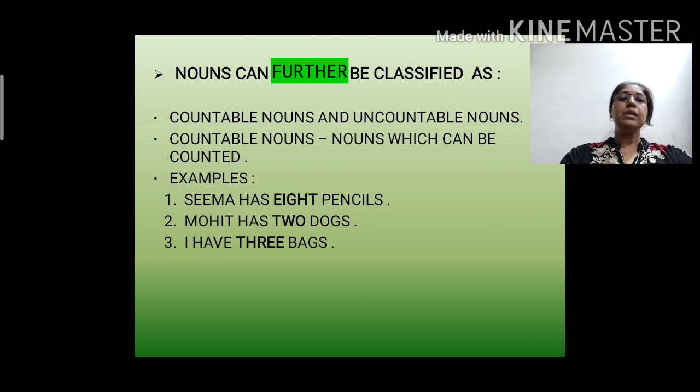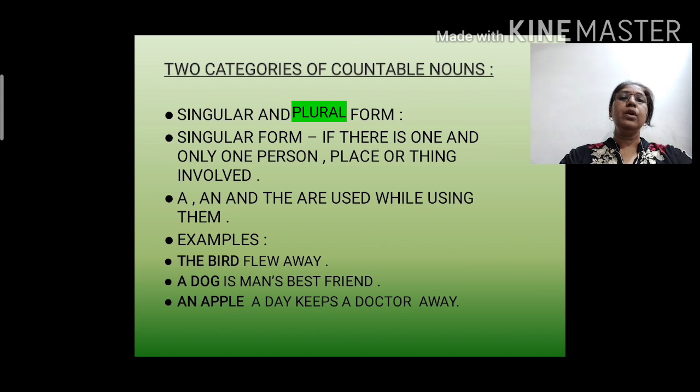Let's see the example. Seema has 8 pencils. Here 8, obviously you can count it. Mohit has 2 dogs. 2, yes, it is countable. I have 3 bags. 3, again, yes, it is countable. Now again, 2 categories of countable nouns. Countable nouns are again further divided into 2 categories, and that is singular and plural form.